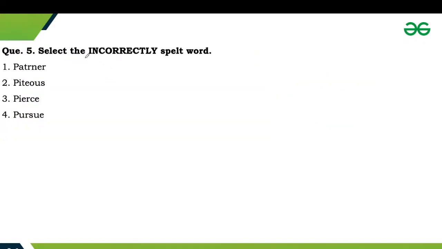Next one is question number 5. Please select the incorrectly spelled word. We have 4 words and you have to identify that word which is incorrectly spelled. So first word is partner. Second one is piteous, third one is pious, fourth one is pursue.